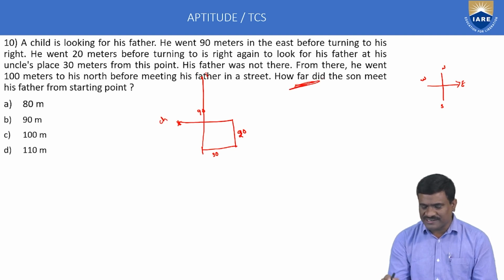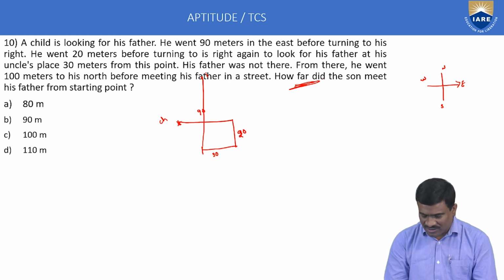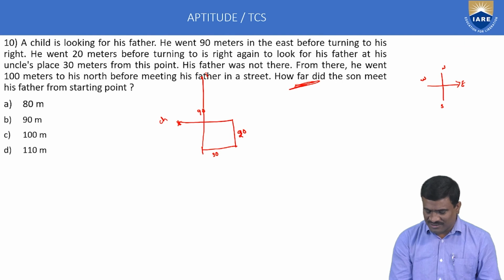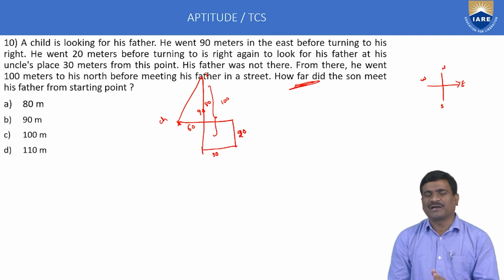Calculate the distance between father and child. Method is easy. A total of 90 meters. This is parallel to this spot. Remaining is equal to 60. This total line is equal to 100. This spot 20, remaining 80 meters. Here calculate this spot only. This is called a right angle triangle. Apply Pythagoras theorem.